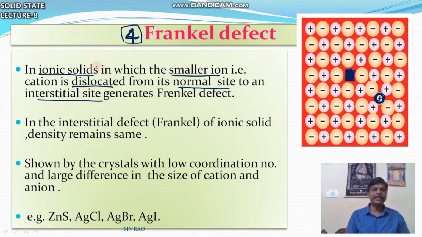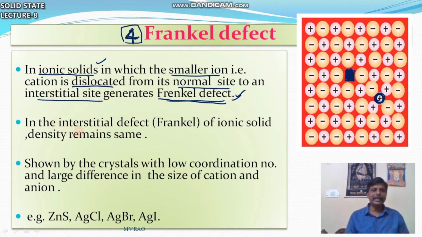So in ionic solids, the smaller ion, that is the cation, is dislocated from its normal site to an interstitial site, which generates Frenkel defect. Whereas in Schottky defect, both cations and anions are missing from the lattice, here it is not missing from the lattice, but misplaced from its regular position to an interstitial site.